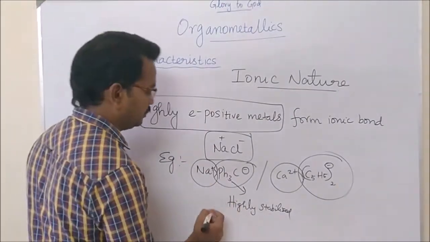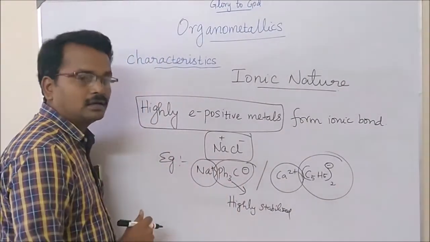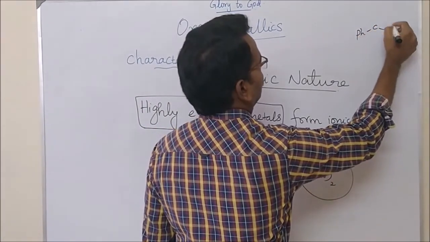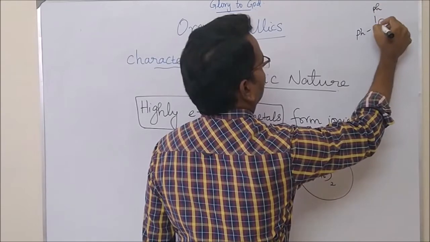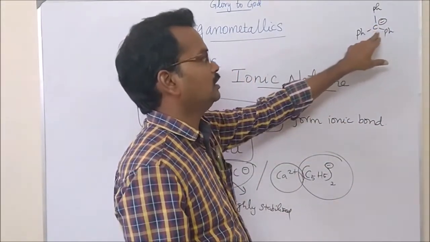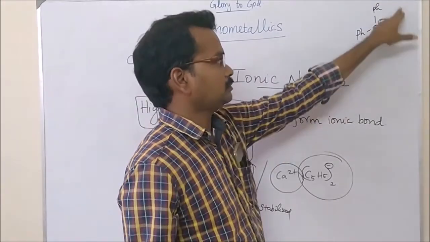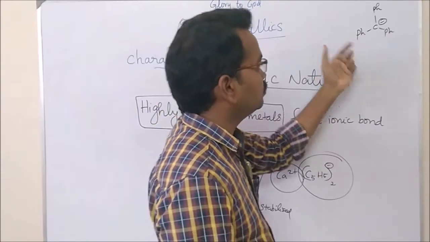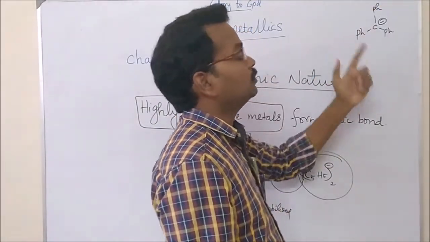Highly stabilized carbanion means, for example, the triphenyl carbanion. What about the triphenyl carbanion? The negative charge present on the carbon atom will start its movement to the phenyl groups.